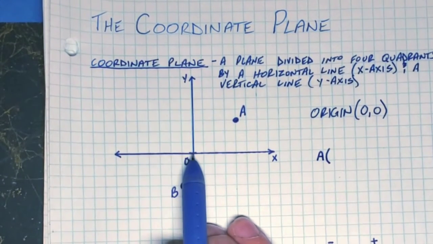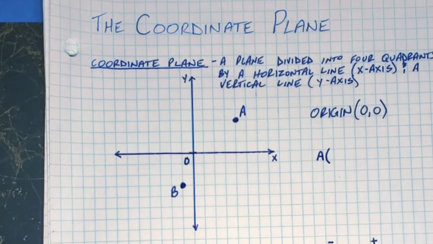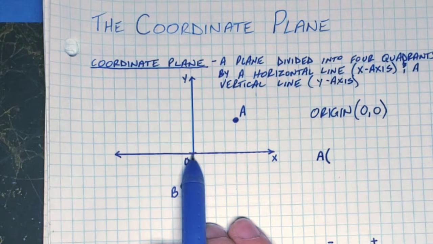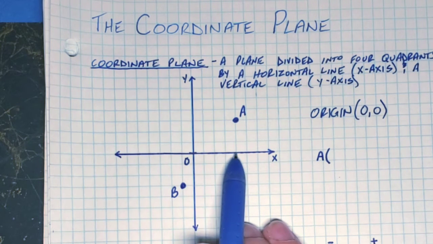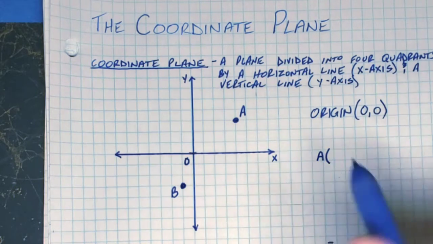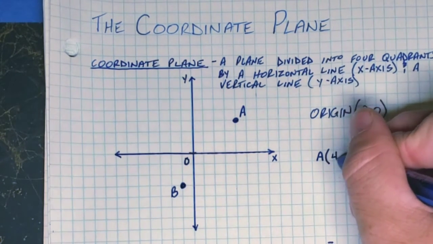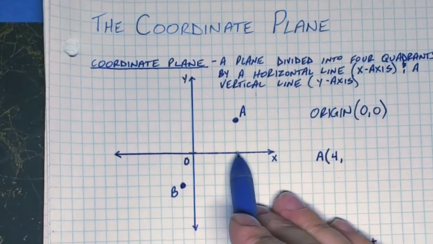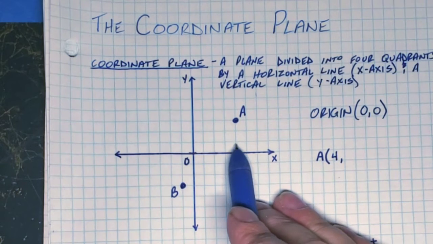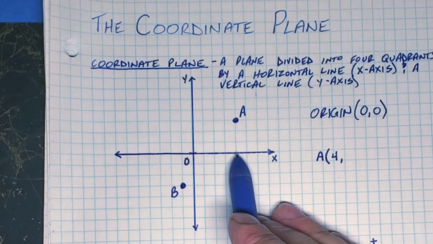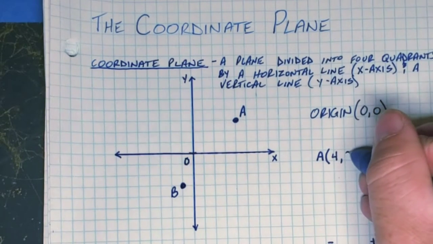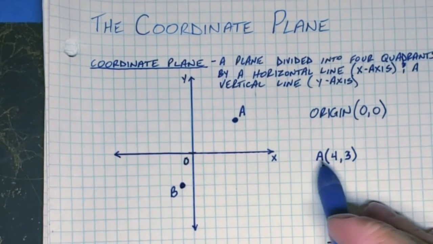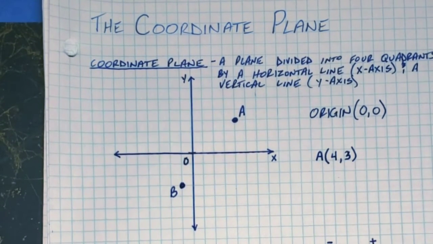All right, we start from 0. First, we go horizontal, side to side. So I need to move 1, 2, 3, 4 places to the right to get to the A. So the first coordinate, the x coordinate, is 4. And then once I'm there, do I go up or do I go down? I go up. How many spaces? 1, 2, 3. So A is located at 4, 3.